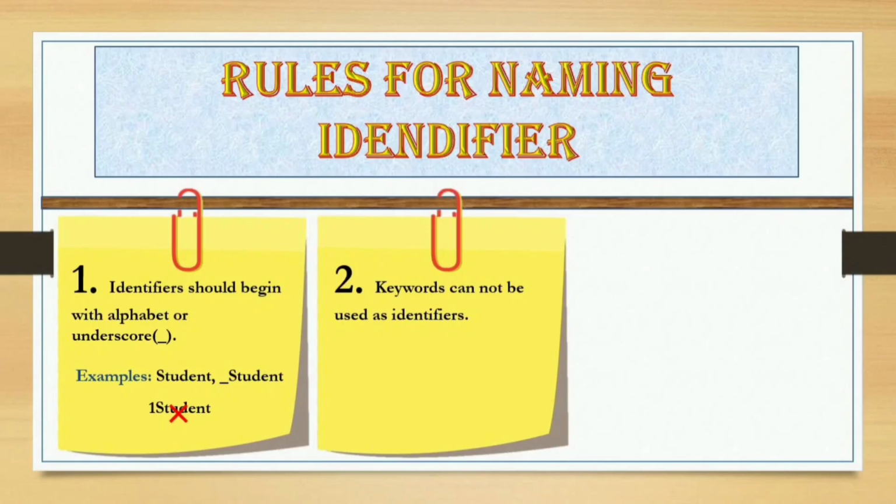Rule number 2. Keywords cannot be used as identifiers. In C++ programming language, int, float are keywords. In Python language, global is a keyword. So you cannot use int and float as a name of an identifier, or you cannot use global as an identifier in Python.